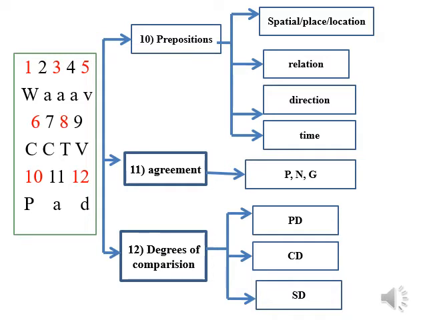A stands for agreement like PNG agreement, meaning person, number and gender. D stands for degrees of comparison: positive, comparative and superlative degree. So, out of these 12 areas, only 5 will be asked in the editing question.